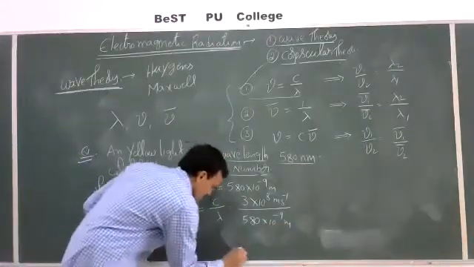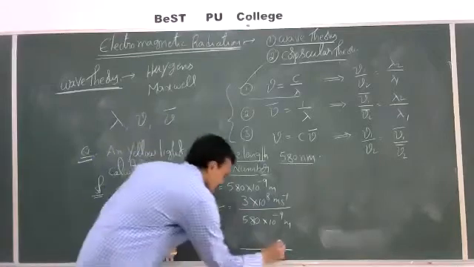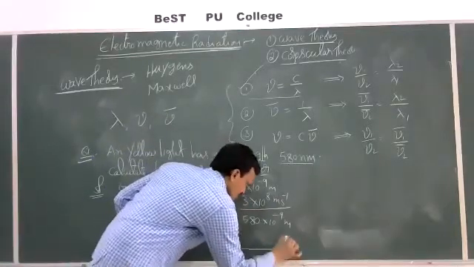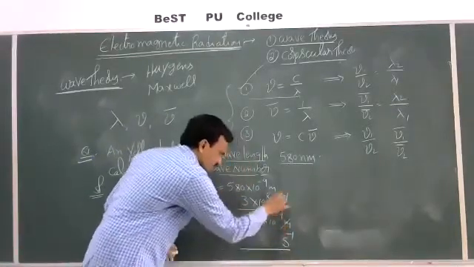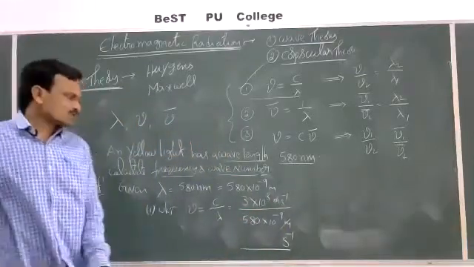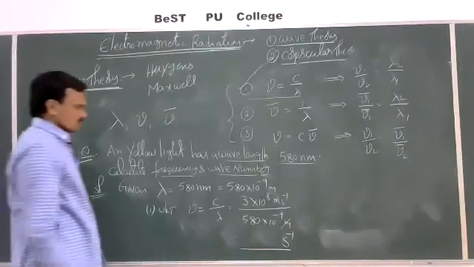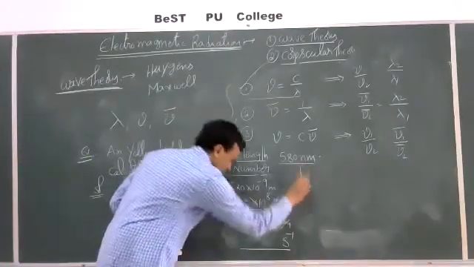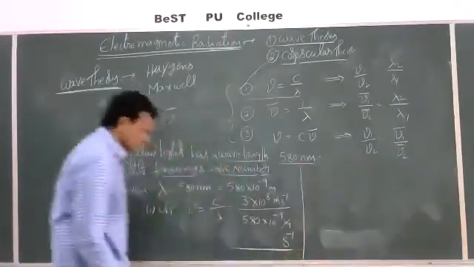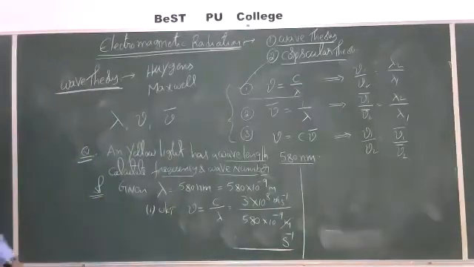If you simplify this, you will get the answer in terms of per second. So the meter units get cancelled. The remaining units are nothing but per second. Okay. So let us simplify this. You can get the answer here: frequency.